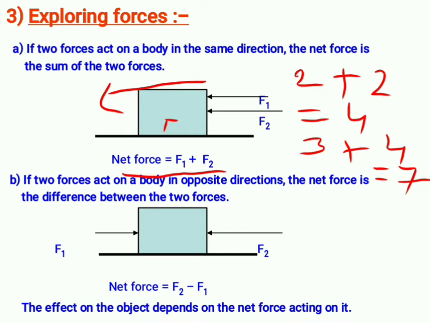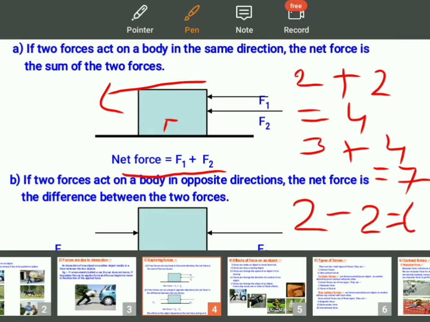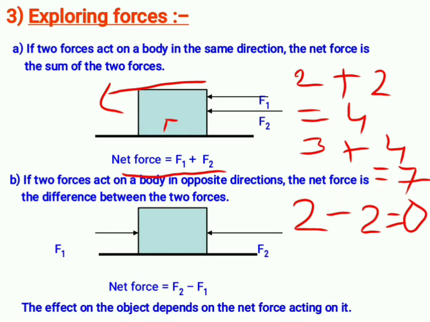Think that F2 is 2 and F1 is also putting the same force, that is 2. What will happen? It will be 0. So if both are putting the same amount of force, the net force is 0 and does the object move? No, it won't move because the net force is 0.